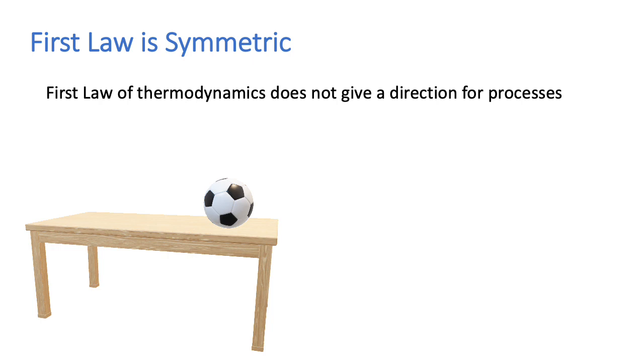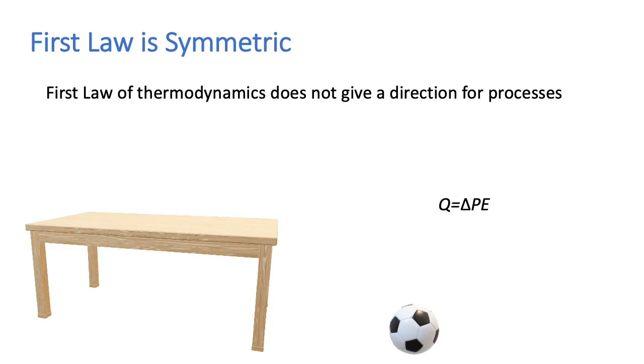The first law of thermodynamics doesn't give us a direction for a process. Here we've got a ball which falls off the table and lands on the ground. We assume that the collision is perfectly inelastic, so all of its energy is converted into heat. The first law would simply tell us that the heat generated is equal to the change in potential energy.